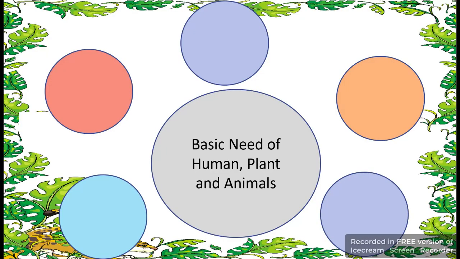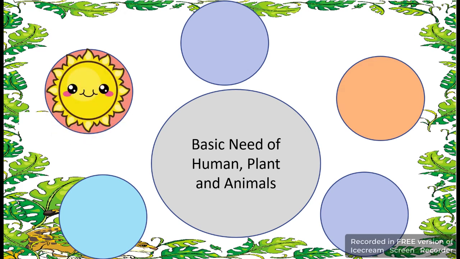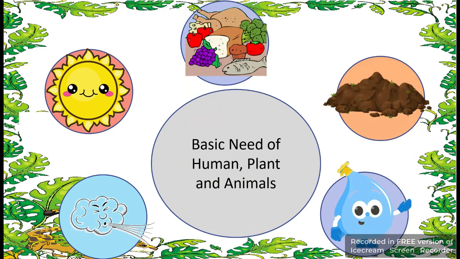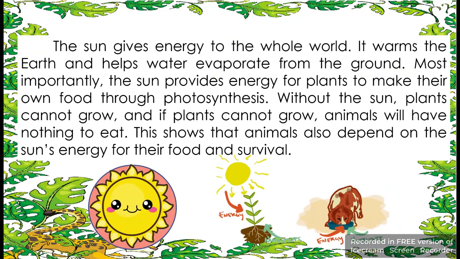These are the basic needs of humans, plants, and animals, including sun or sunlight, air, water, soil or shelter, and food. Let's explain every basic need of these living things.